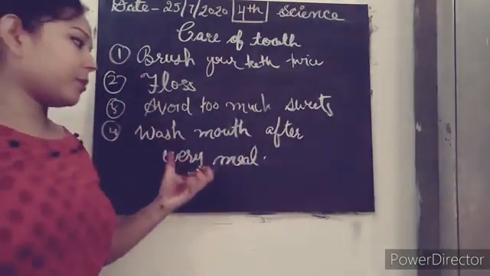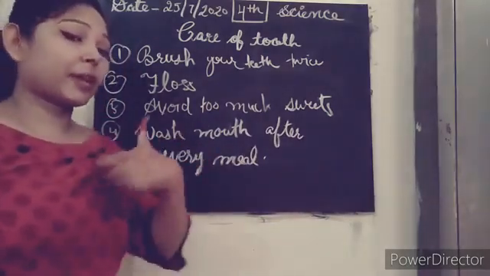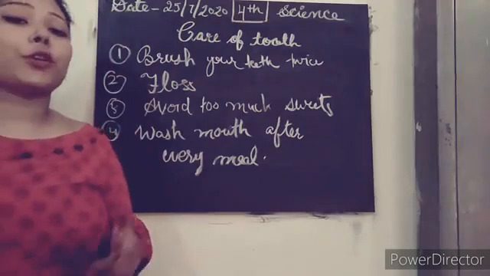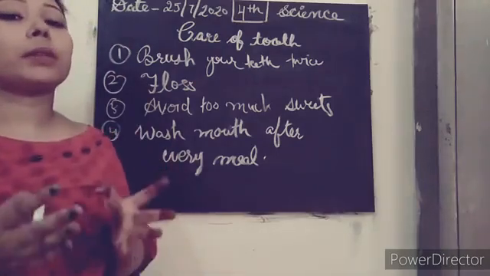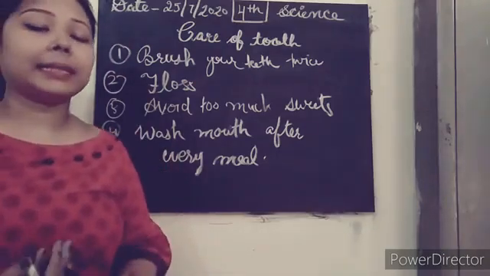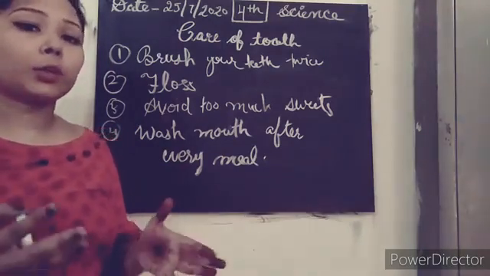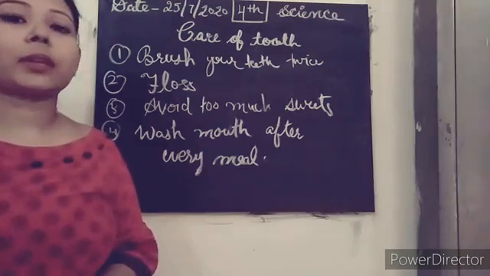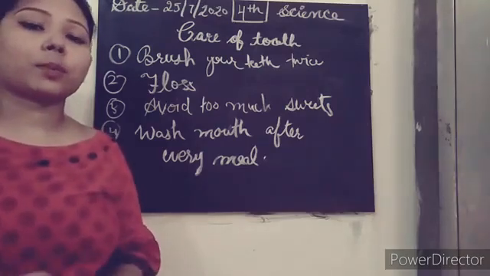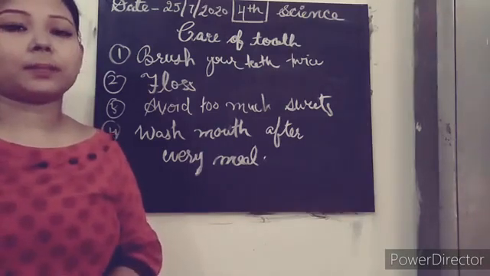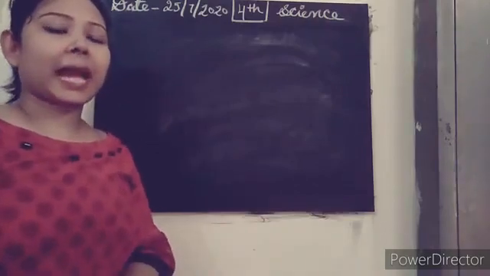Clear? Washing your mouth after every meal leads to clean teeth. So with the help of that, you can have healthy teeth and no bacteria can attack your tooth. And with that, you can have germ-free and bacteria-free teeth.